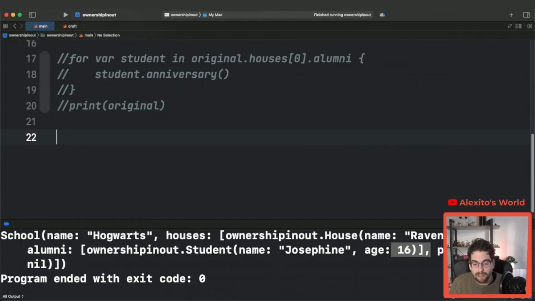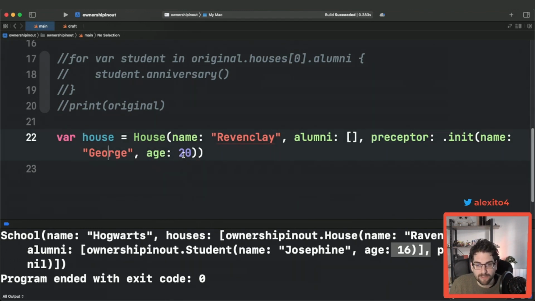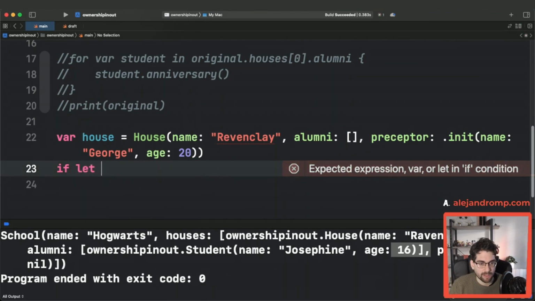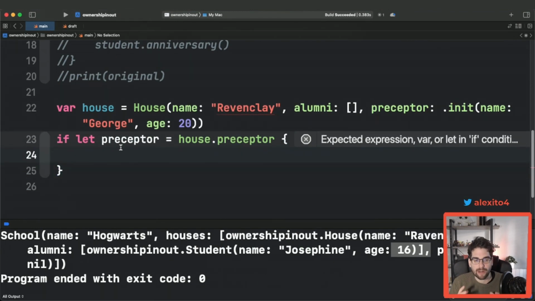Like for example, have you ever had an optional that you wanted to mutate in place? Let's see how that looks. So let's bring back again the house. In this case, we are going to talk about Ravenclaw. We have a preceptor, which is George at age 20. But let's imagine that I want to check, if there is a preceptor there, increase its age, right? So you will do preceptor equals the house preceptor. And this is an optional, right? So we do an if let to unwrap that optional.